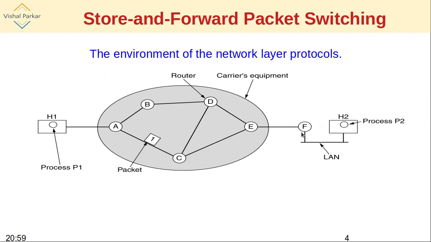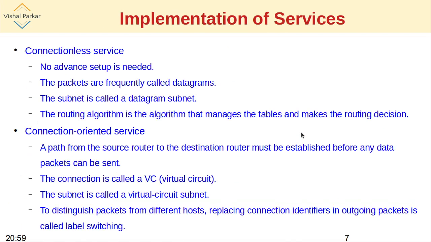That may be the optimum path, and it is found out and remembered throughout the communication. A path from the source router to the destination router must be established before any data packets can be sent. So the path is known beforehand.